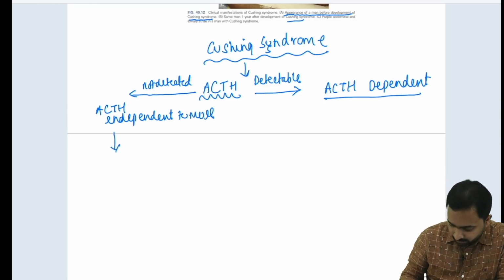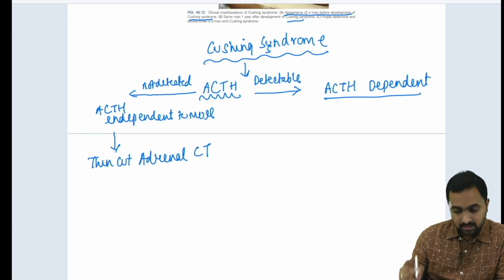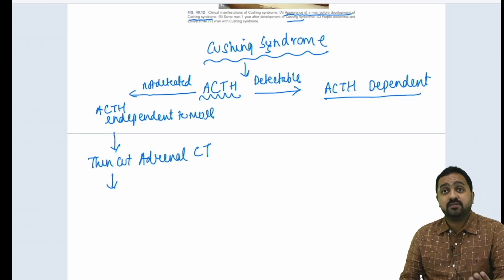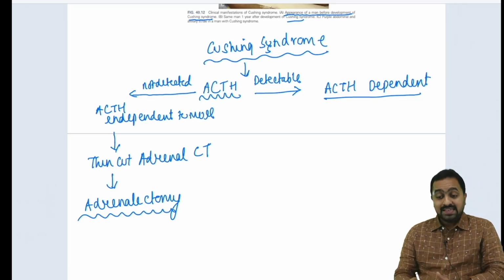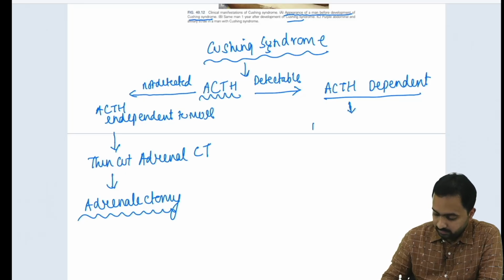We would go for a thin cut adrenal CT. Now if this shows that there is presence of a tumor, then definitely we would be going for adrenalectomy.